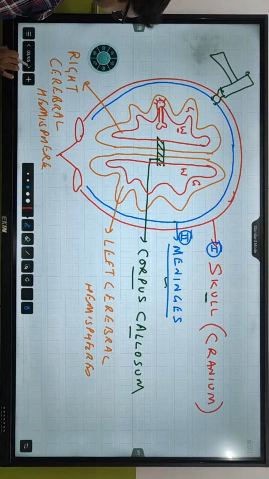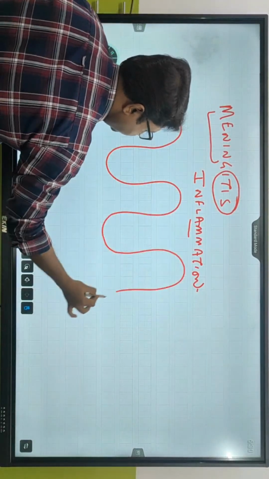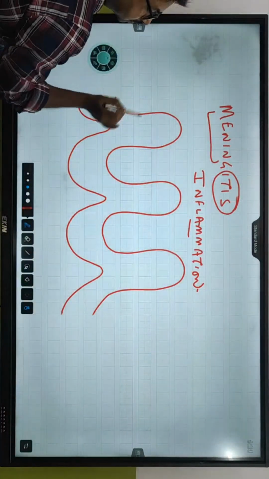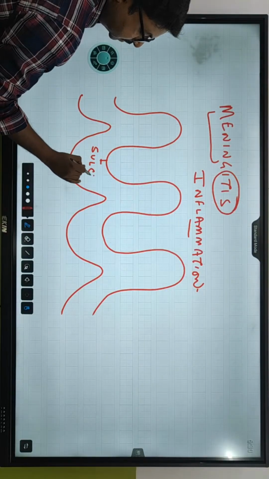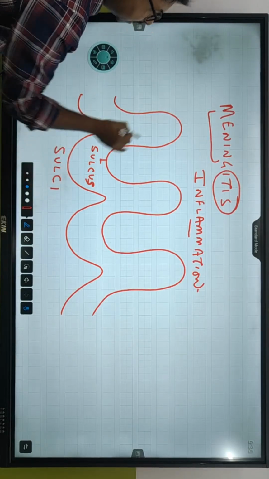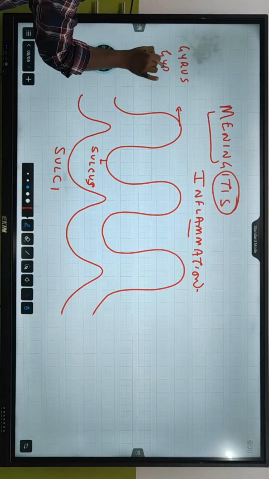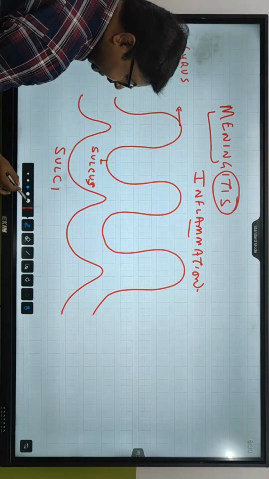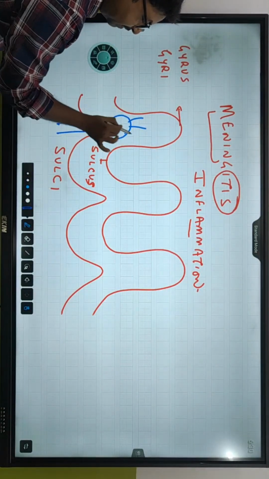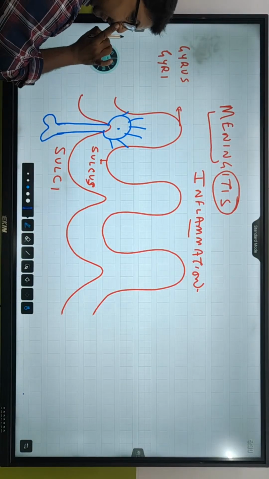More of these curves are present. What are these curves called? Gyri and sulci. Sulcus means depression. This is sulcus, and the plural of sulcus is sulci. And this is gyrus, and the plural of gyrus is gyri. So the more the gyri and sulci, the neuron surface area बढ़ जाएगा, जितना gyri and sulci रहेगा, उतना neuron का number बढ़ेगा.